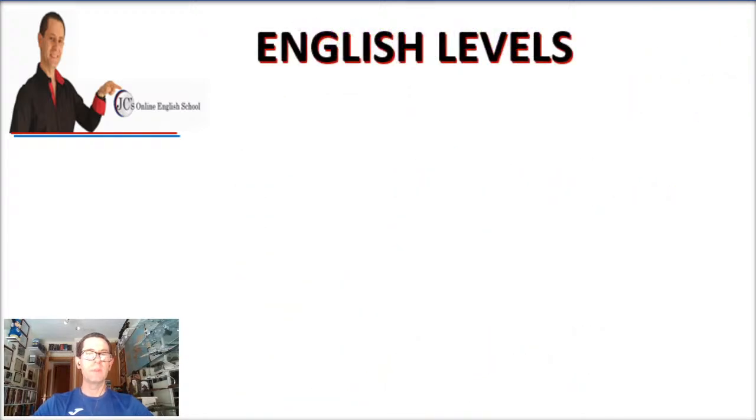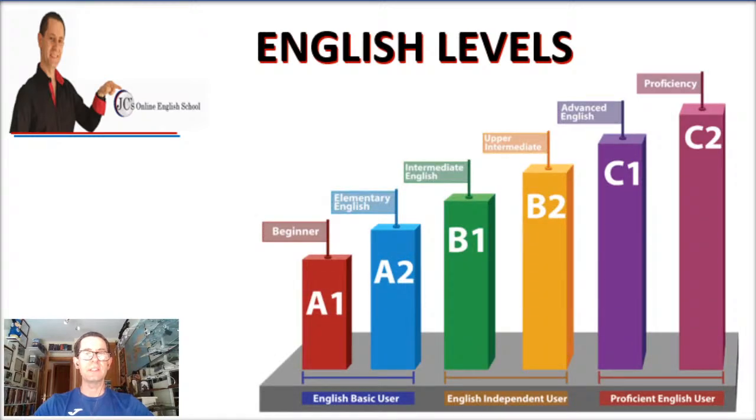Remember, as I usually tell you, there are 6 levels in the English language: A1 beginner, A2 elementary, B1 intermediate, B2 upper intermediate, C1 advanced, and C2 proficiency.